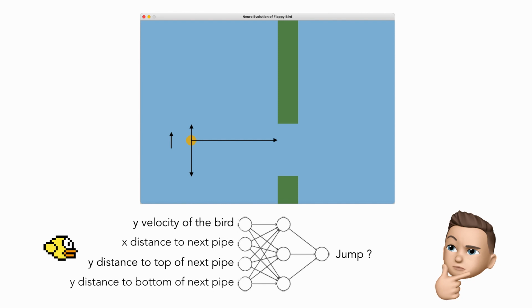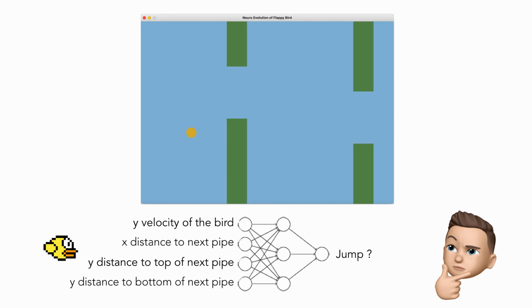Although it may not seem important, the y velocity is vital to this AI. Looking at this frame, we'd think the bird should jump, but there is nothing to tell us whether the bird is currently moving up or down, or if it jumped on the frame before. By giving the neural network its y velocity, it can make different decisions based on how it is already moving.